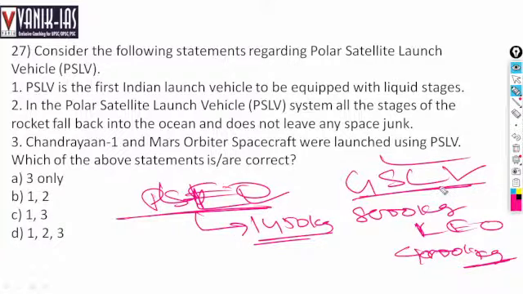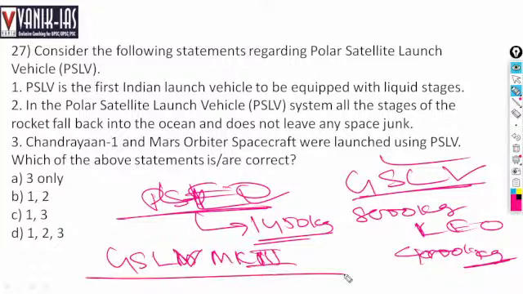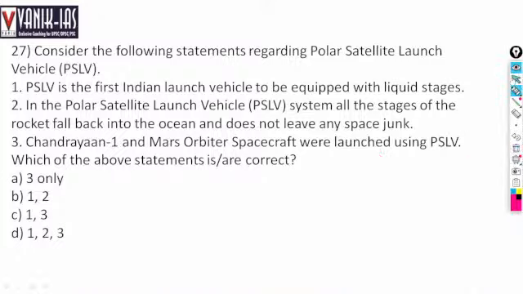At present, we are using GSLV MK3. This GSLV MK3 variant is the most advanced variant of GSLV that we will use in the case of Gaganyaan. GSLV stands for Geosynchronous Satellite Launch Vehicle. So this is right and this is wrong. So options 1 and 3 will be the right answer.